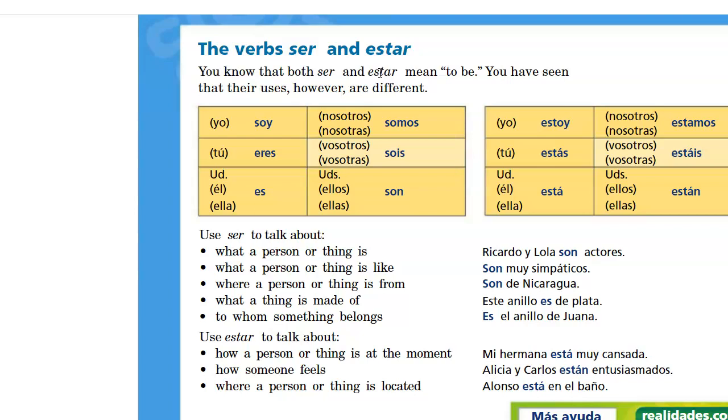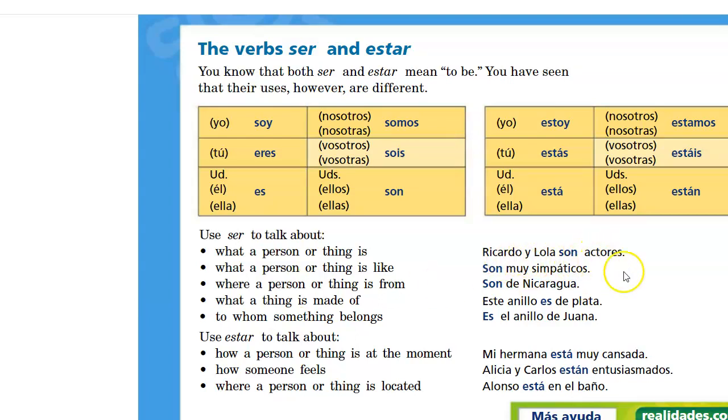Ser is used to talk about what a person or thing is like, so characteristics. I'm referring to the notes here down below. Where someone or something is from, its origin, what it's made of, and then also relationship in terms of ownership, possession, to whom something belongs. So you have some examples here on the right.